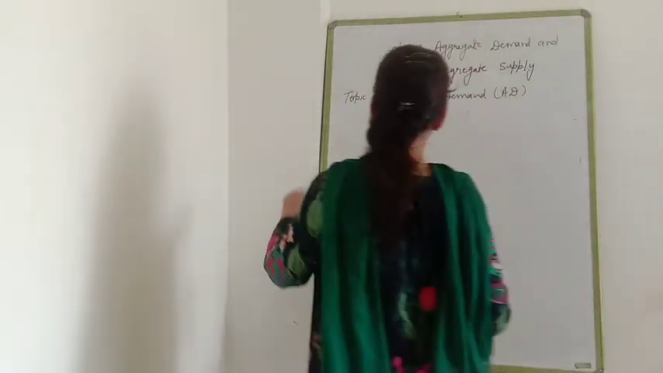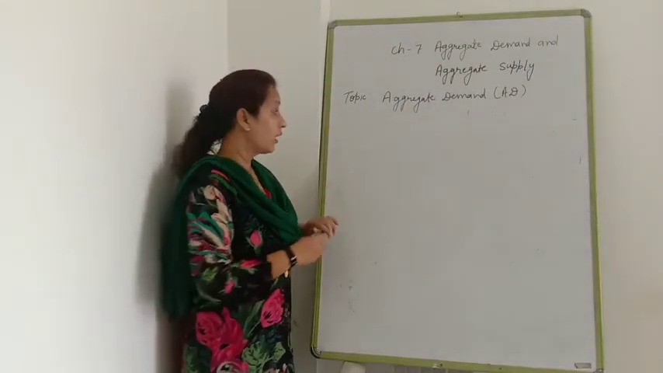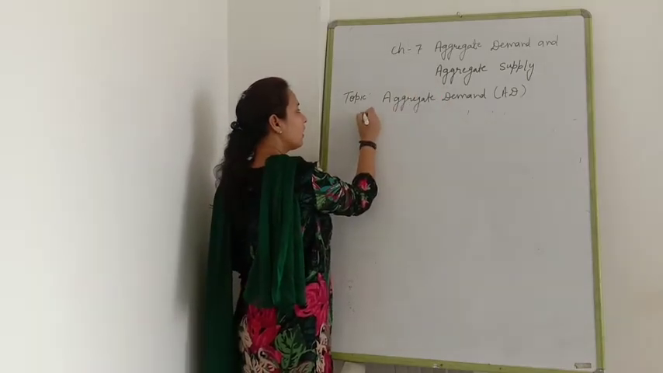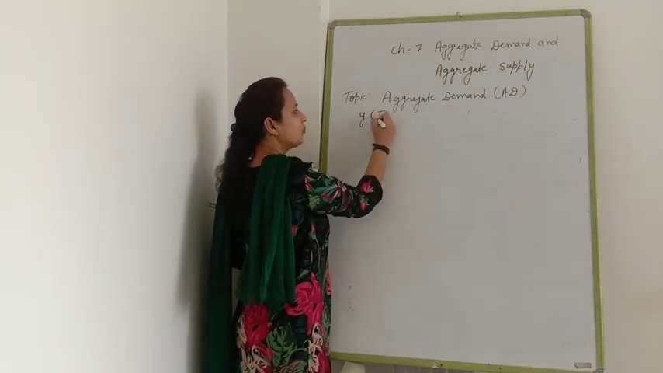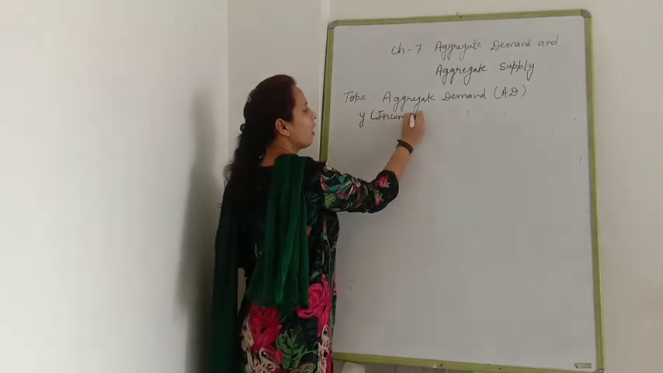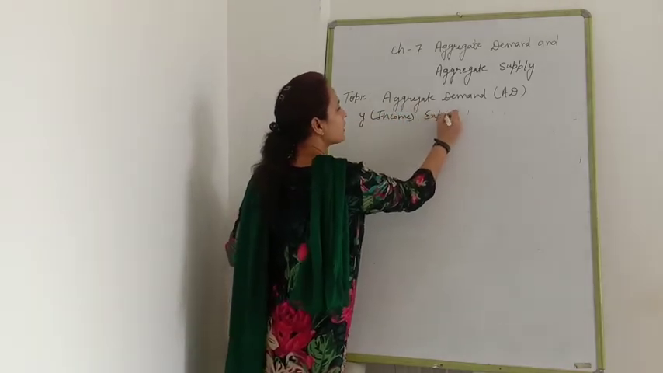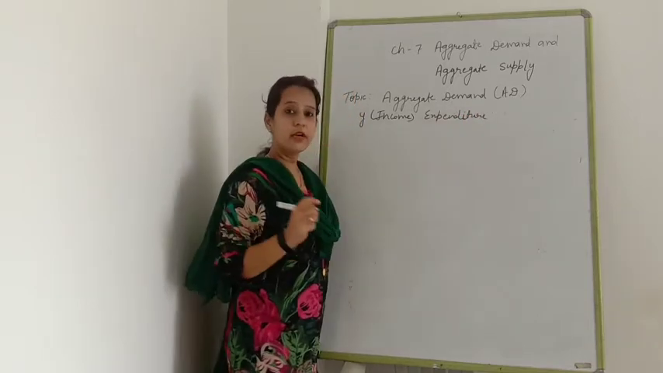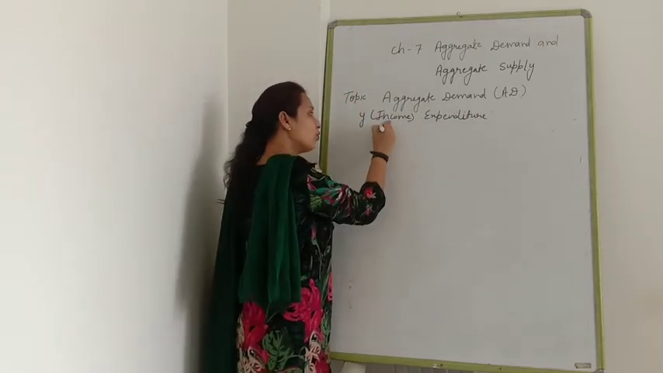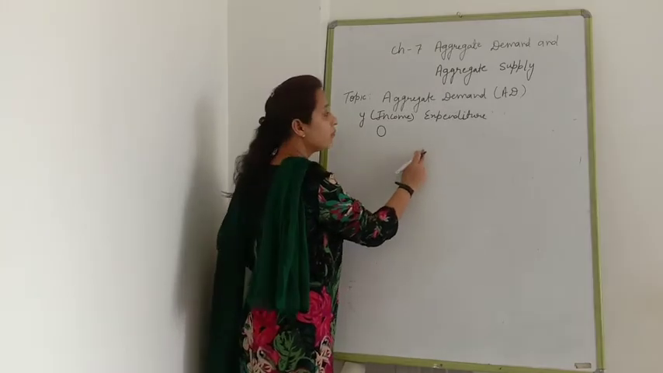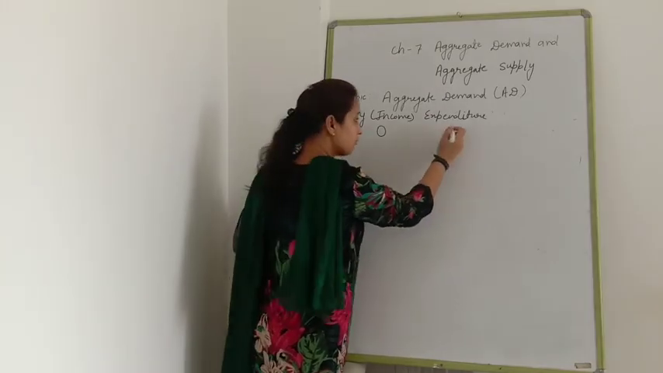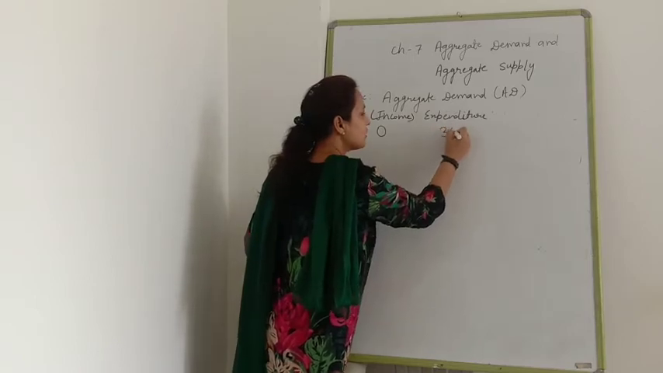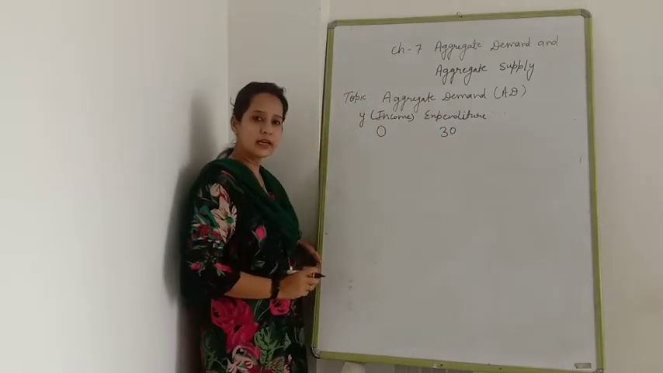Now I will explain this with a schedule and a diagram. Here we are going to take income. All of you know income is denoted by Y. And here I am going to take expenditure. Clear? If income is 0, still there will be a minimum level of consumption, a minimum level of expenditure on goods and services. I have assumed that is 30.